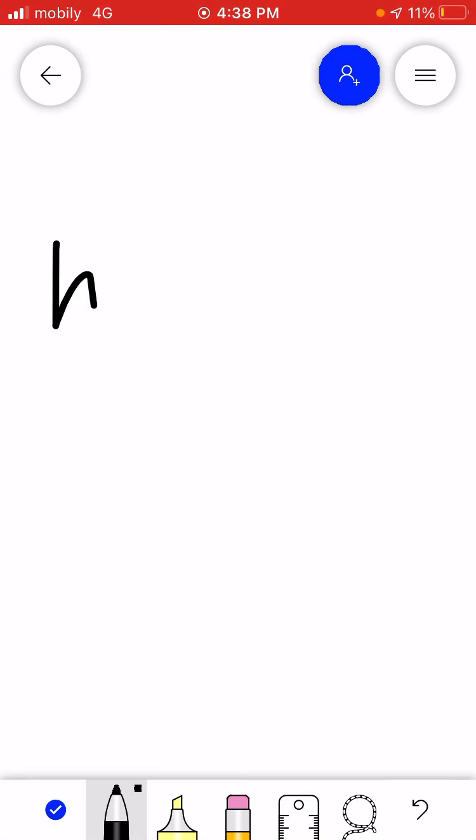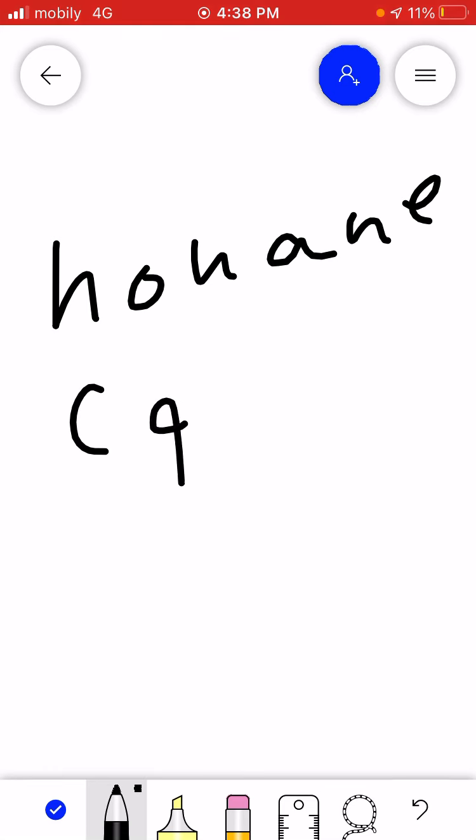What about nonane? Nonane is a C9. There are gonna be 7 in the middle. That means 14 hydrogens, since 2 hydrogens are attached to each carbon in the middle. So it's 14 hydrogens plus the 3 on the right, which is 17, plus the 3 on the left, so it's H20.